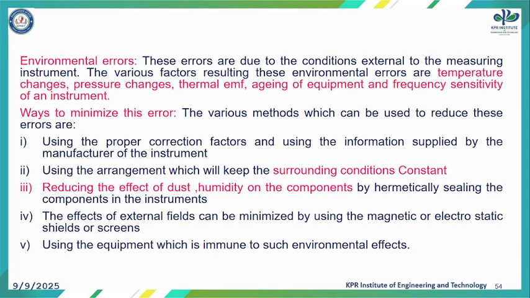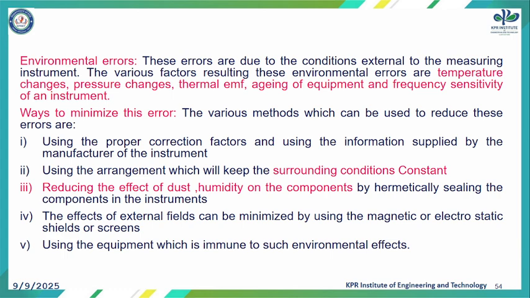Next one, environmental error. Under the concept of systematic error, the final one, environmental error. These are errors due to the conditions external to the measuring instrument. The various factors resulting in these environmental errors are temperature changes, pressure changes, thermal EMF, aging of equipment, and frequency sensitivity of an instrument.